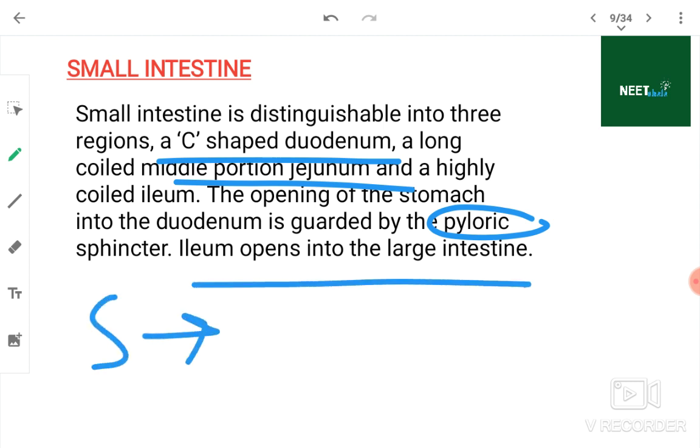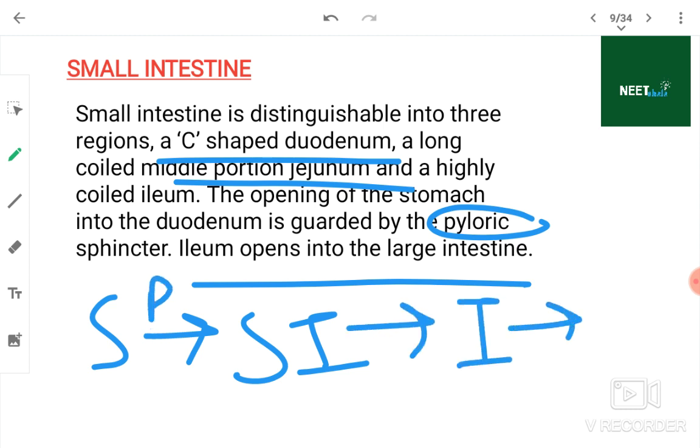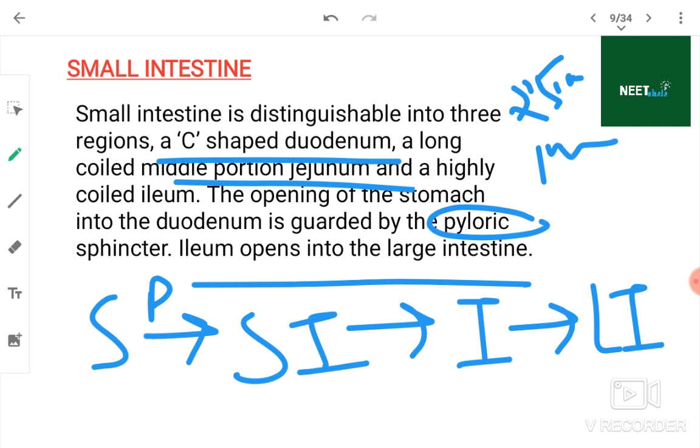The duodenum is 25 centimeters long, the jejunum is nearly 1 meter long, and the ileum is nearly 2 meters long.